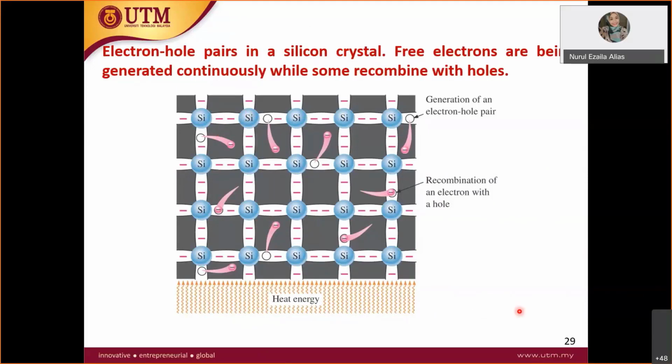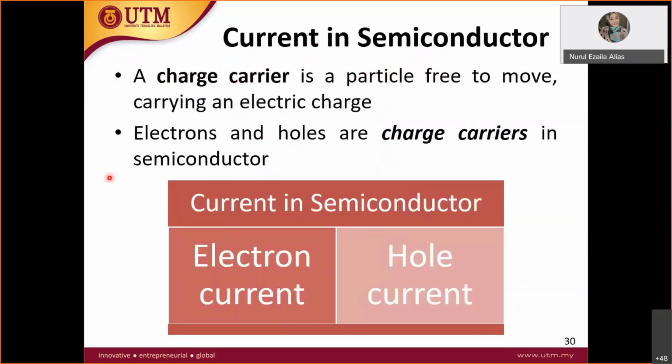If we look at this example, this silicon is complete, so it shares with this silicon, and this one shares with this silicon. When we put it at high temperature, the valence electron tends to jump to the conduction band and become a free electron. The pink one is the free electron, moving around and producing current.